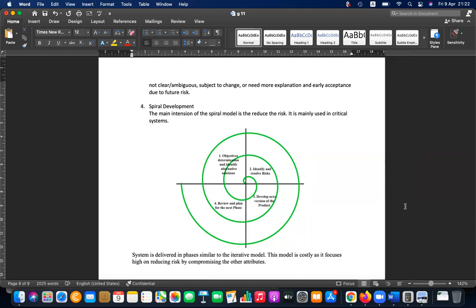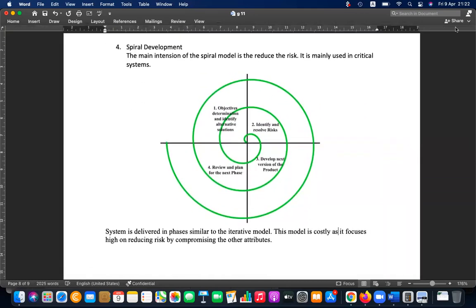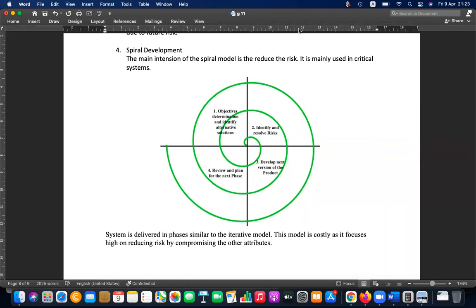Okay, you can draw this model and show the steps. Draw this model, show the steps, as well as write down the note, and finish it.